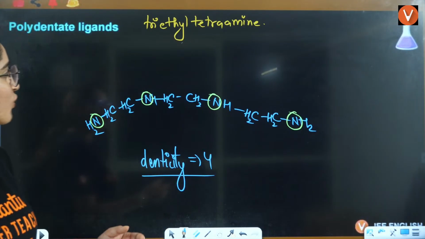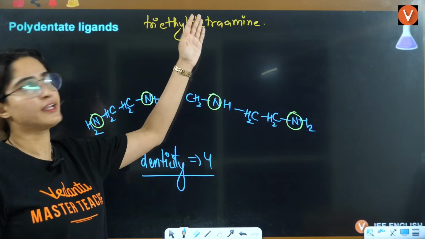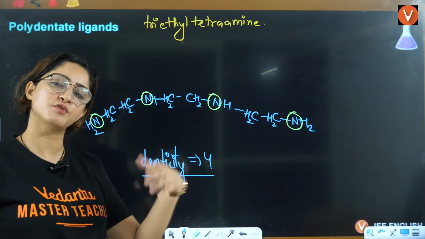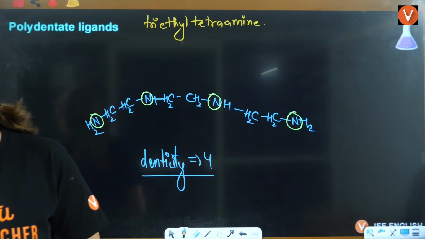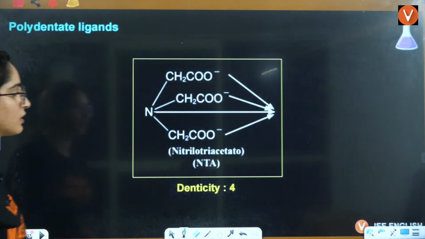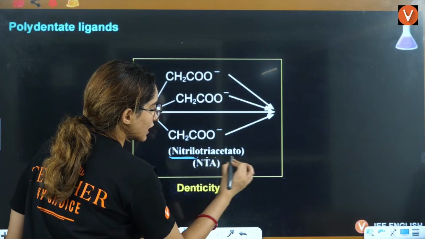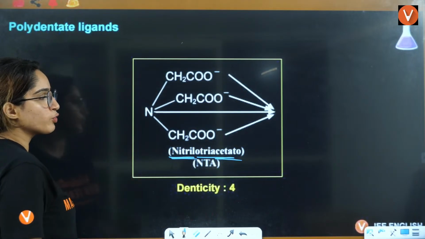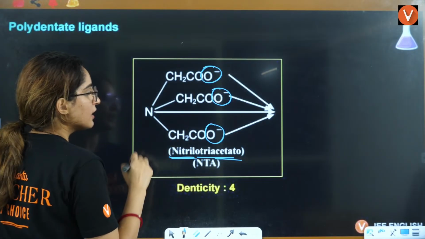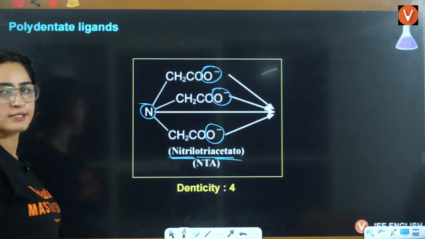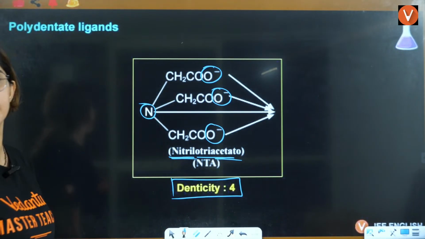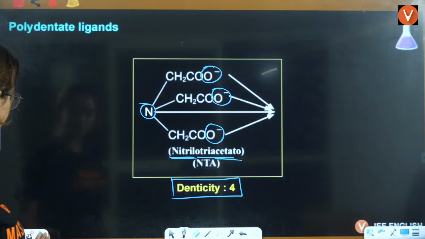If they ask you to draw tetraethyl pentamine, one more nitrogen will be there. So it will be pentadentate. Okay, got it? Now this thing you see, nitrilo triacetato. 3 acetato you have. 1, 2, 3, and this is the fourth donating site. So denticity is here 4. 4 donating sites you have.